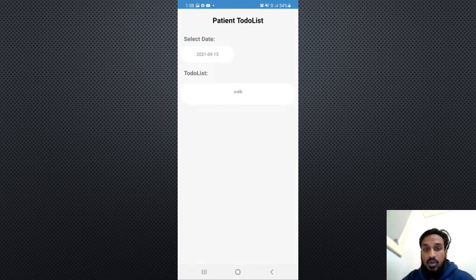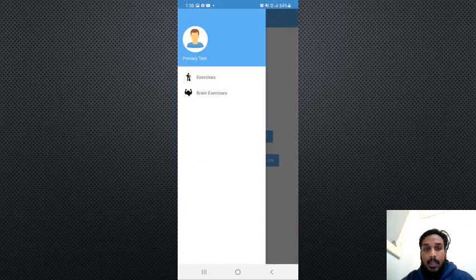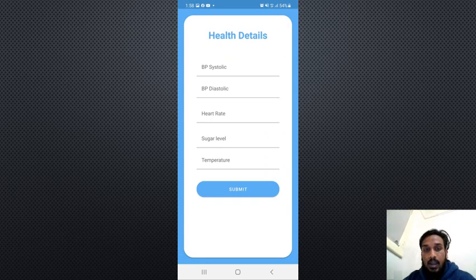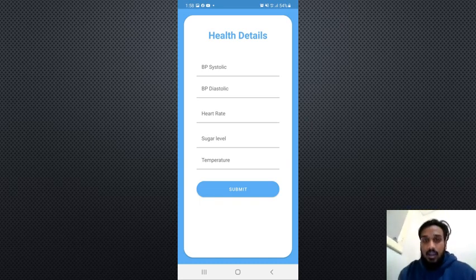And this is the patient to-do list. You can select the date, and you can select what list of things he needs to do. And this is a primary text. When they open the exercises, they have brain exercises and normal exercises. And this is the health details, which has BP, heart rate, sugar level, temperature.